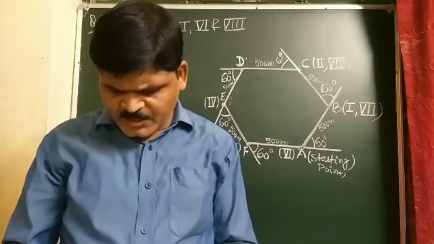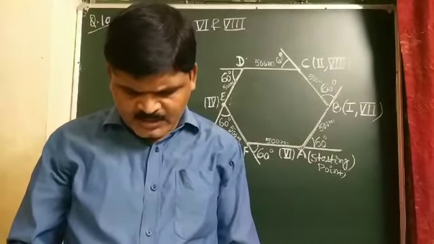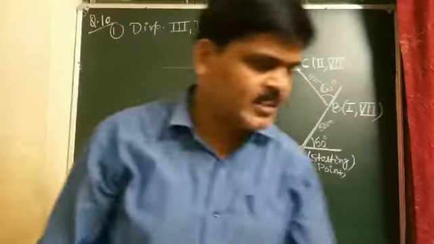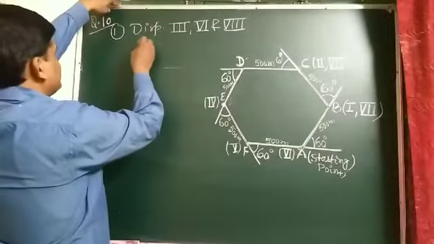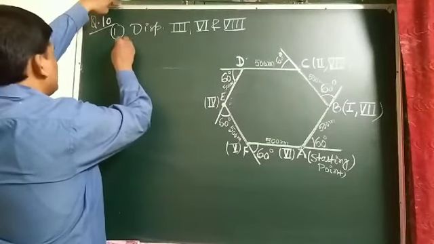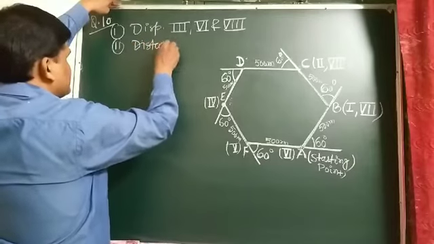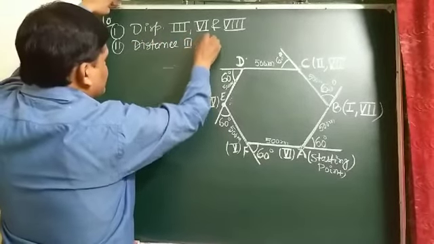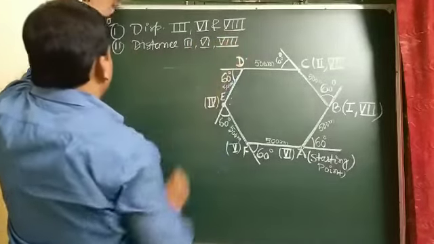Compute the magnitude of the displacement with the total path length covered by the motorist in each case. And in each case we also have to find the distance traveled by the motorist for the third, sixth and eighth turn.